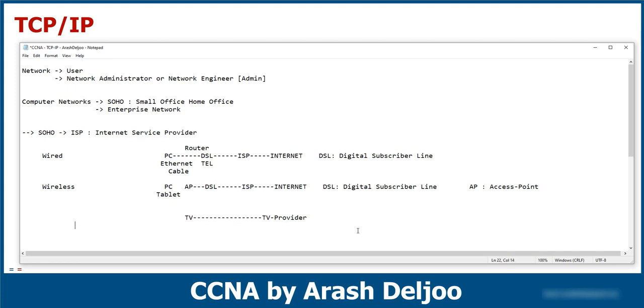Look here, ISPs are using this cable, or maybe a TV provider is acting as an ISP also. The ISP connects to the internet, and the ISP can use some of the frequencies of this cable and send us the internet. Here we will receive the internet from the ISP over the cables.